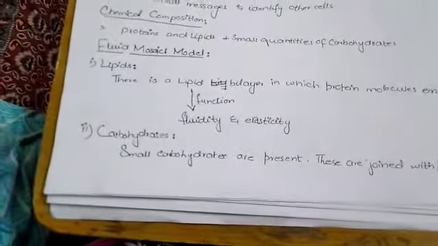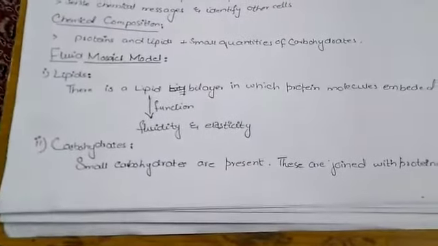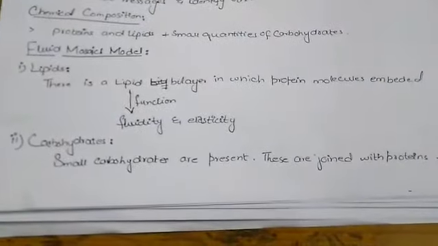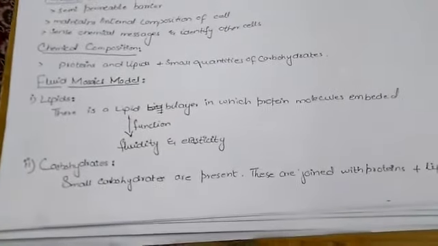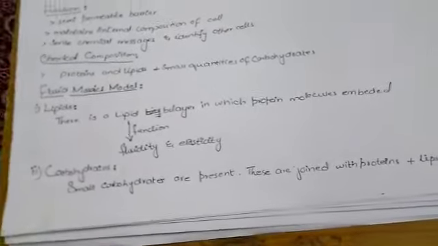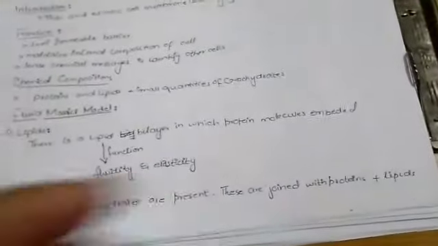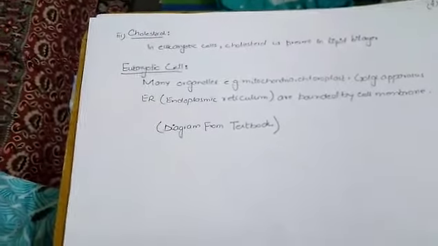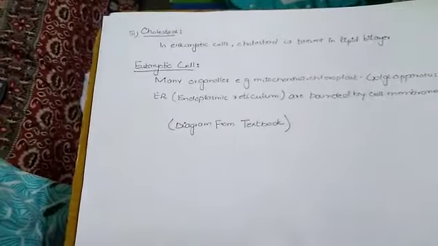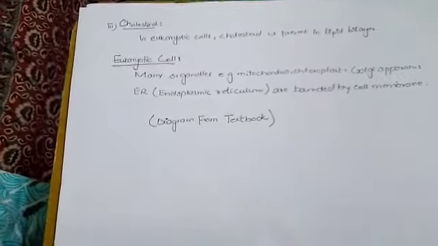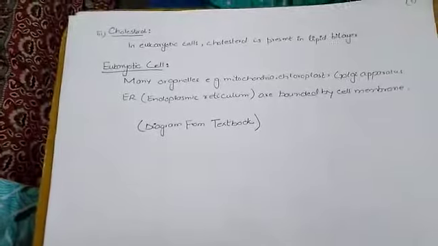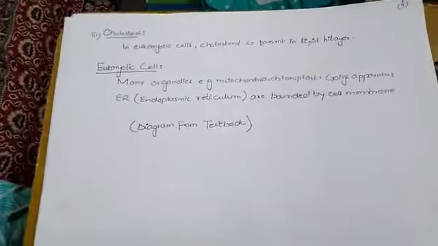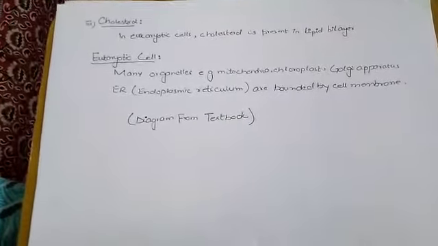A small amount of carbohydrates is present and they are joined with proteins and other lipids of the membrane. The third thing which is present in the fluid mosaic model of cell membrane is cholesterol. In eukaryotic cells, cholesterol is also present in the lipid bilayer.